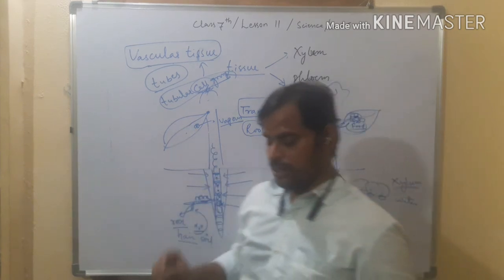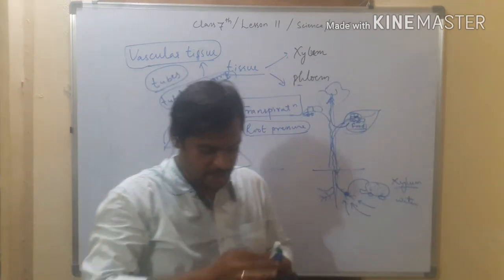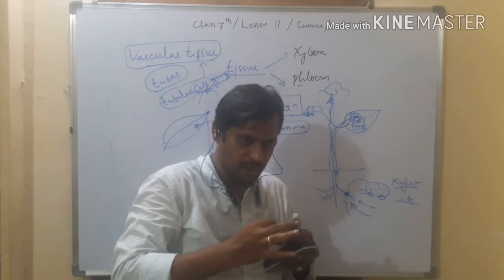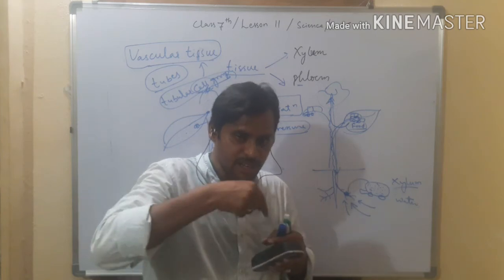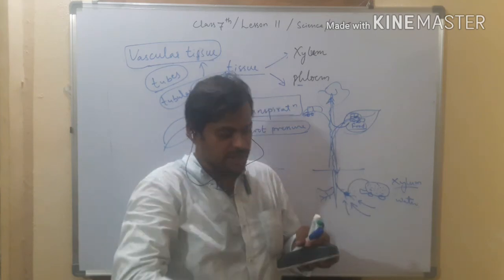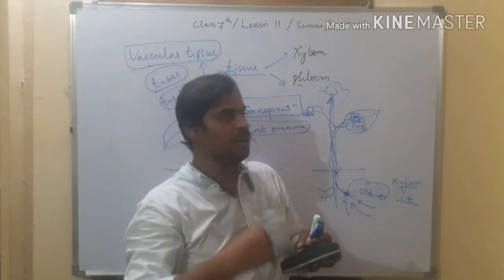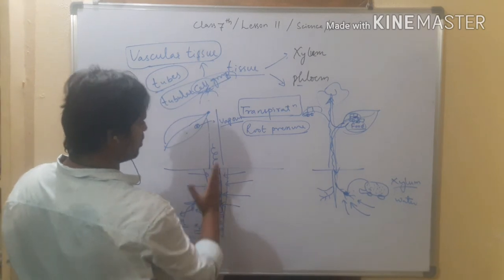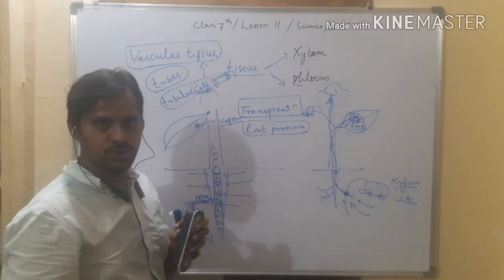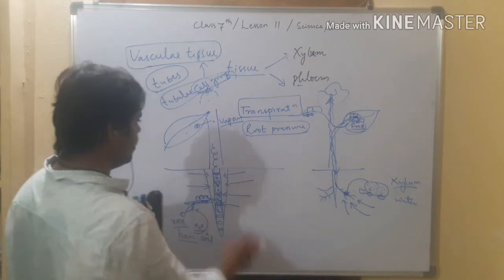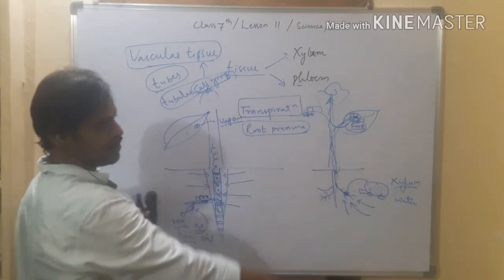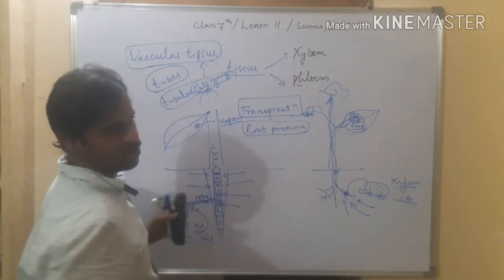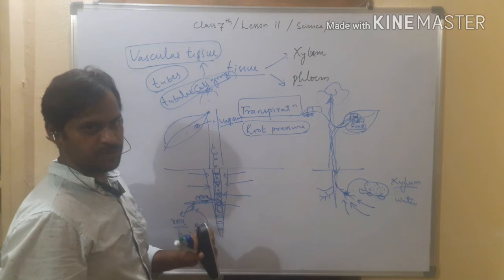Simply, when you are drinking a cool drink by sucking with a straw, a pulling force is applied to the liquid. When you pull it, the liquid continuously comes into your mouth. Like that, when transpiration goes on, the water will move continuously to the shoot, right? Xylem and phloem are present all over the plant parts, even leaves, flowers, fruits, stem, and roots. Each and everywhere xylem and phloem are present.